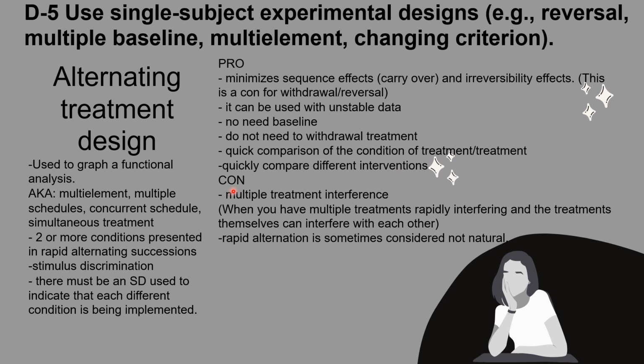Some cons for the alternating treatment design are that there's multiple treatment interference, which is when you have multiple treatments rapidly alternating and the treatments themselves can interfere with each other. And also, another con is that the rapid alternation is sometimes considered not natural.